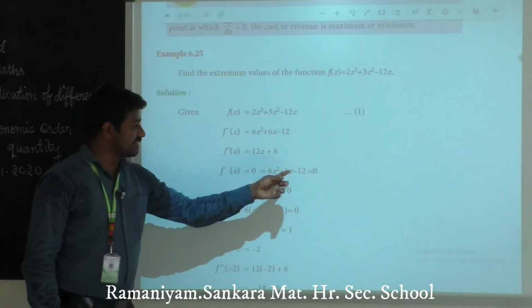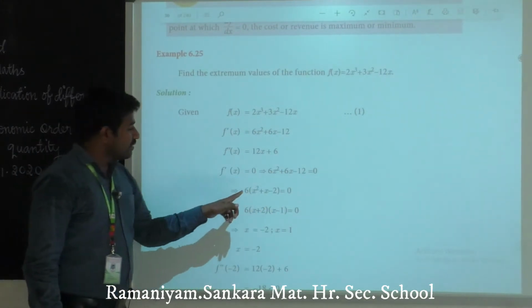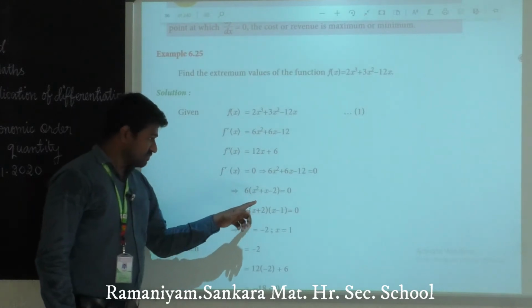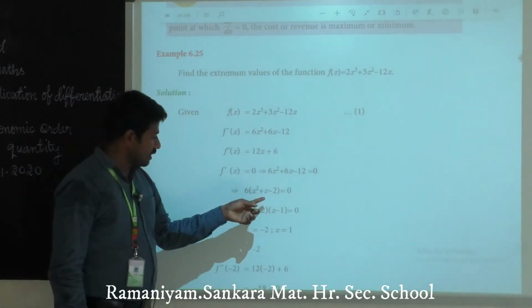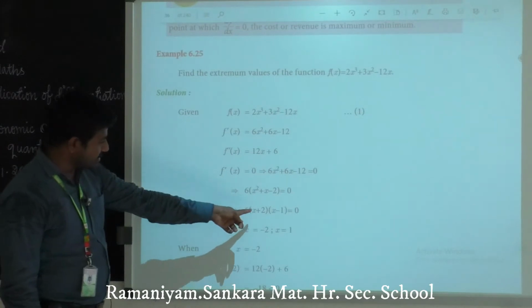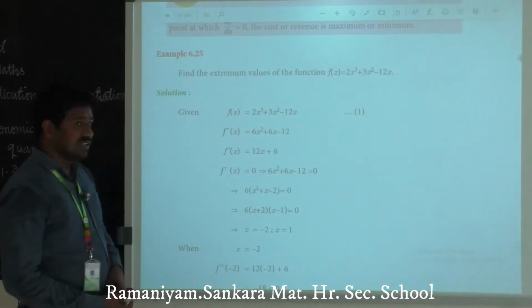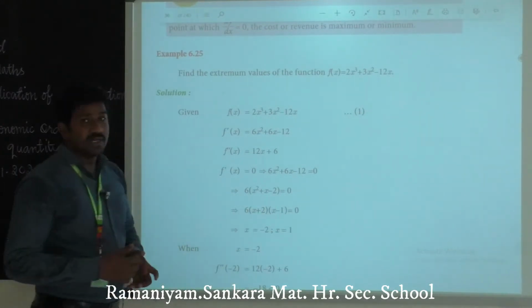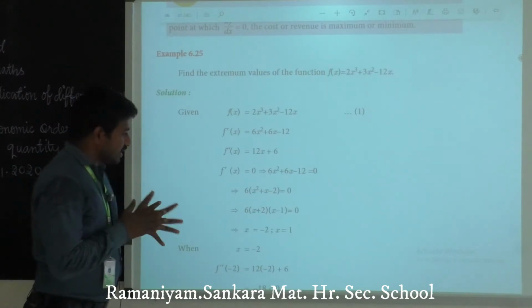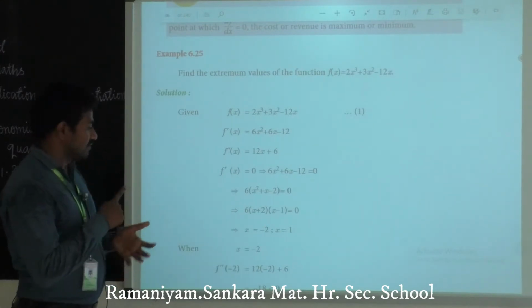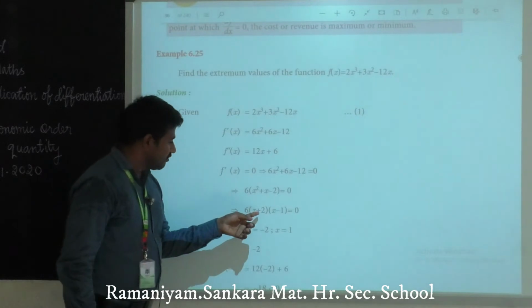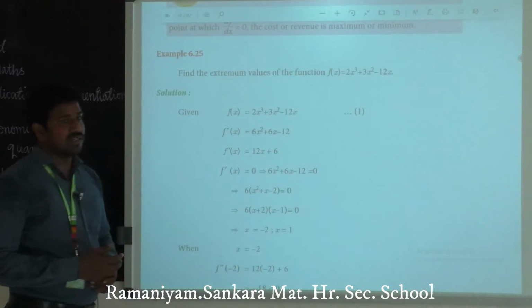So here 6 is common, taking it out. So we can factorize this one. We will have the answer x plus 2, x minus 1. Clear, students? 1 into 2 is 2. Put the sign plus for 2, minus for 1.